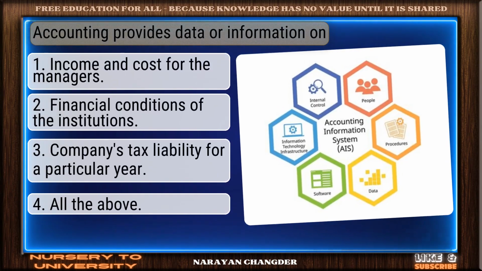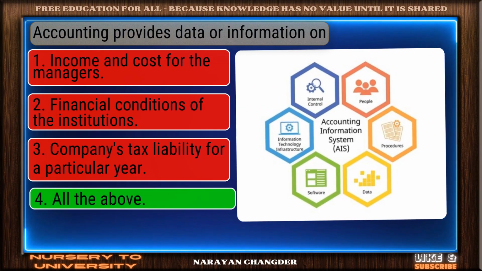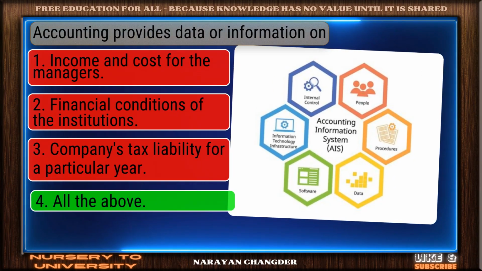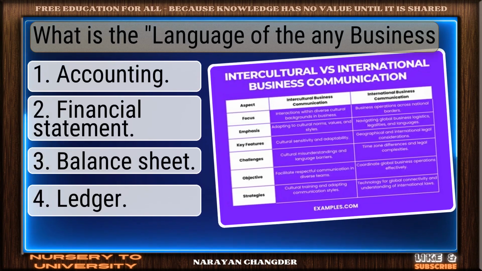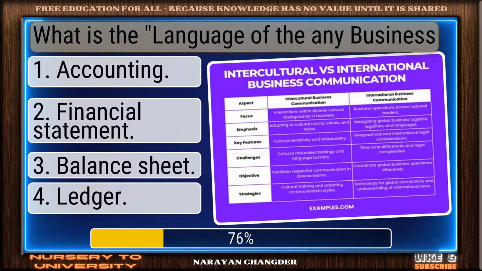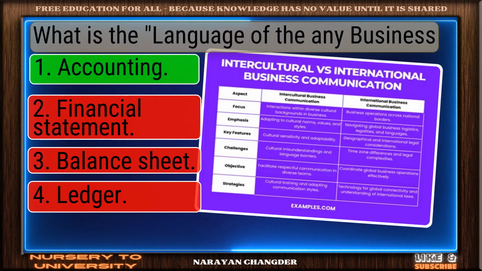Accounting provides data or information on. Well reasoned. All the above is the correct choice. What is the language of any business? Well done. Accounting is the right choice.